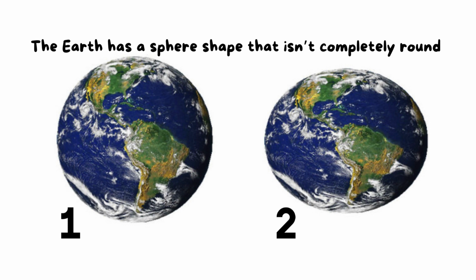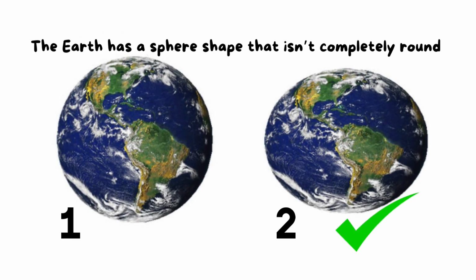So, what do you guess? Does the Earth look like picture 1 or picture 2? Yes, it looks like picture 2, as it isn't completely round. Picture 1 is a round shape, it looks like a ball, yes, but Earth isn't completely round like a ball. This is the first information that you should know.